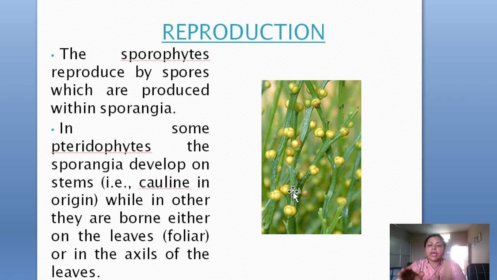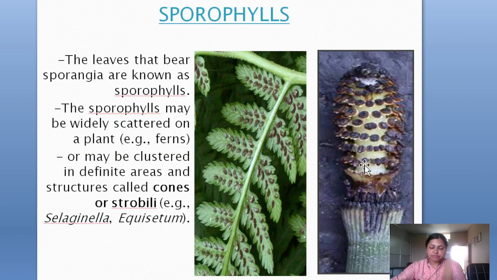Or it is found on the axils of the leaves or on the margins of the leaves, for example, in Adiantum. The leaves that bear the sporangia are known as sporophylls. Here you can see two different types of sporangia. The first one is the sporangium on the sporophyll, which is widely scattered in the plant. These are the fern sporangia.